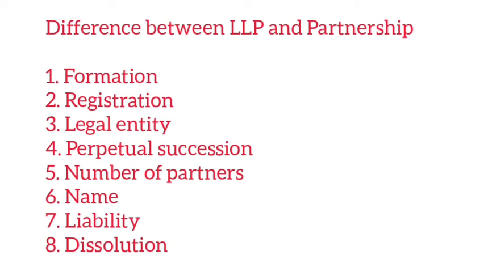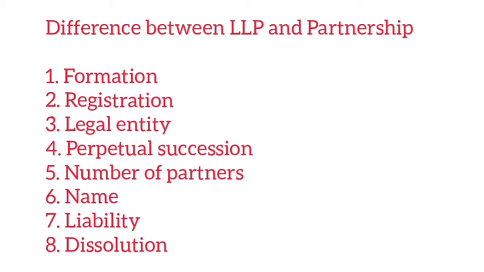Then regarding perpetual succession, that is, LLP has perpetual succession, whereas in the case of partnership, it comes to an end at the death, retirement or insolvency of the partners. The number of partners, that is, minimum 2 and maximum, there is no limit in the case of LLP, whereas in the case of partnership, the minimum is 2 and maximum is 15. In your textbook, you can see it as 20, it is 50 actually.